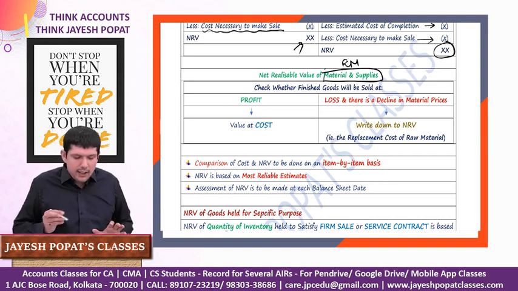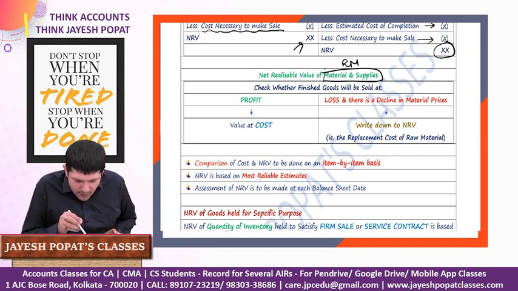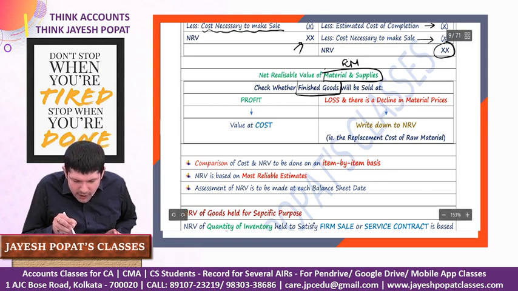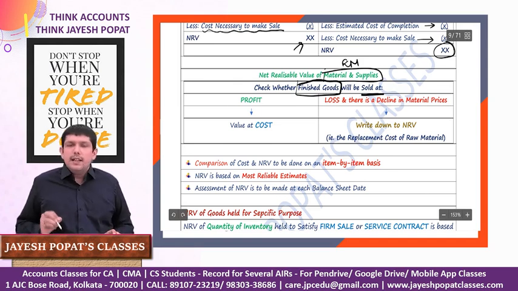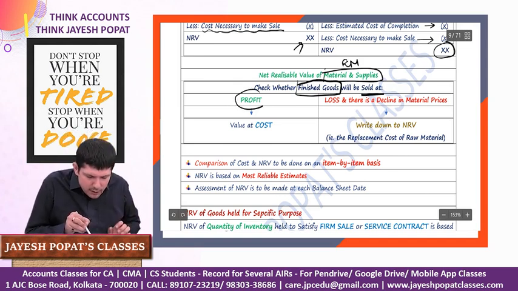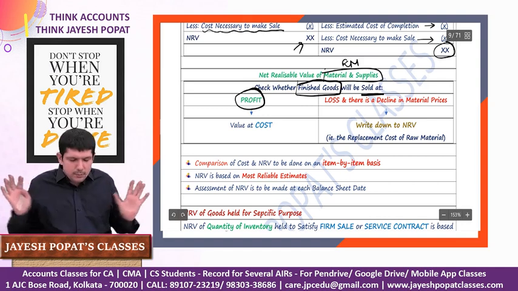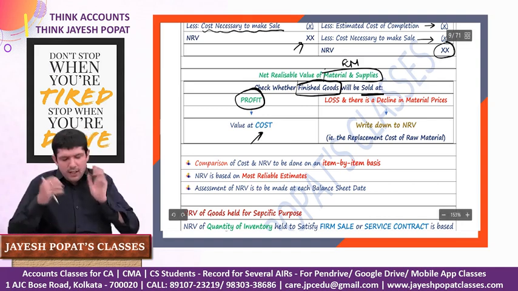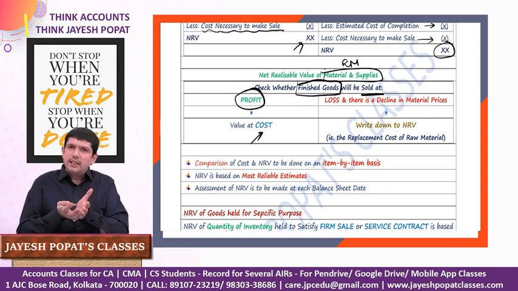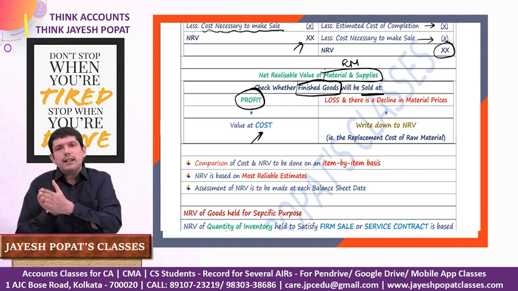Now how do we calculate this? What we need to do is first check, for the finished goods that we will make from the raw material, at what value these finished goods will be sold. If these finished goods will be sold at a profit, then we are not supposed to do anything else. The raw material will be valued at cost, because we know that the raw material will be converted into finished goods and the finished goods will be sold at a profit.